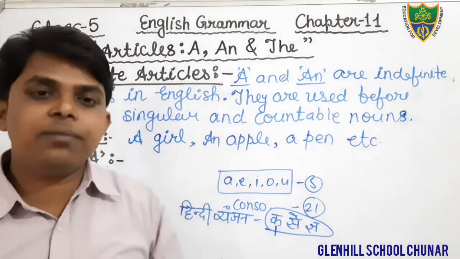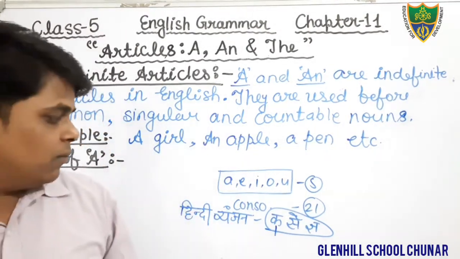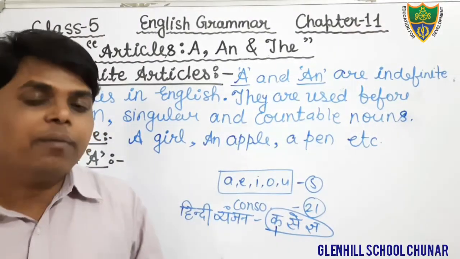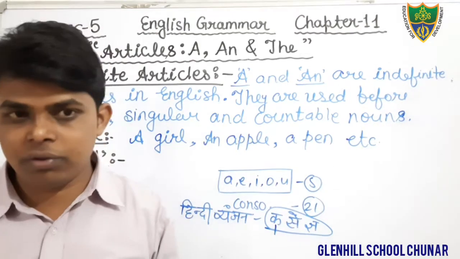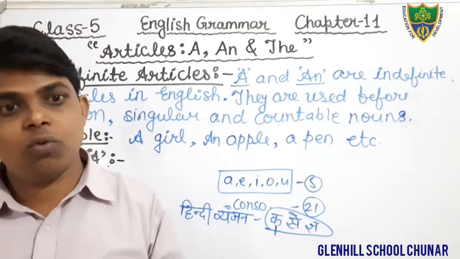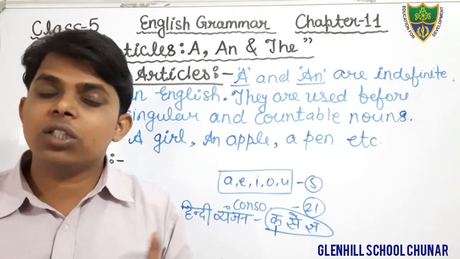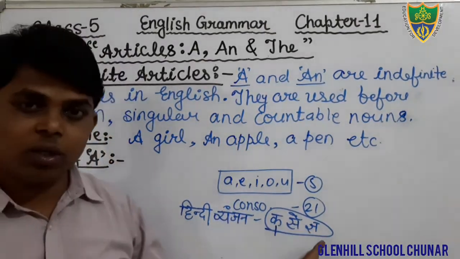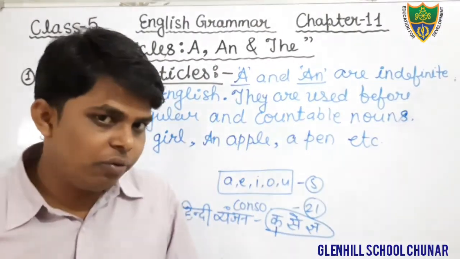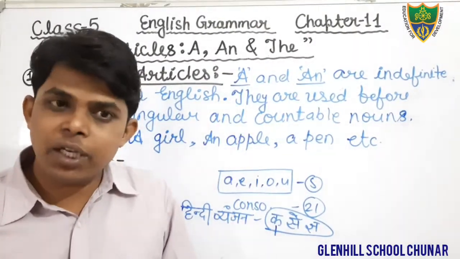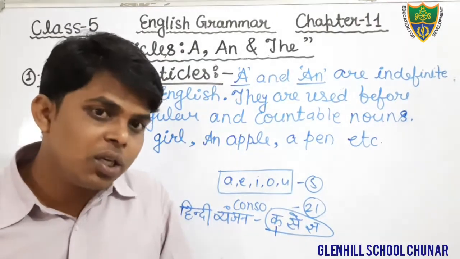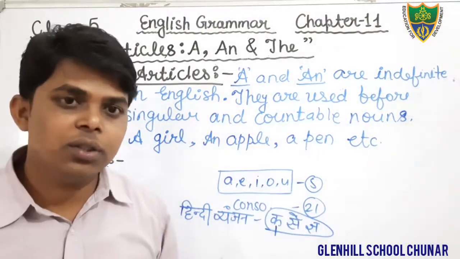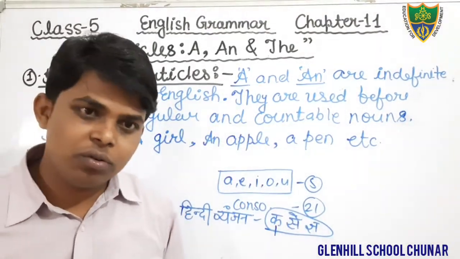So article, when do we use article a? Before the consonant sound. What is consonant? The sound from ka to gya, that is known as consonant sound. You all know Vyanjan in Hindi, consonant in Hindi. The sound of ka, kha, ga up to gya, that is known as consonant sound. Okay.